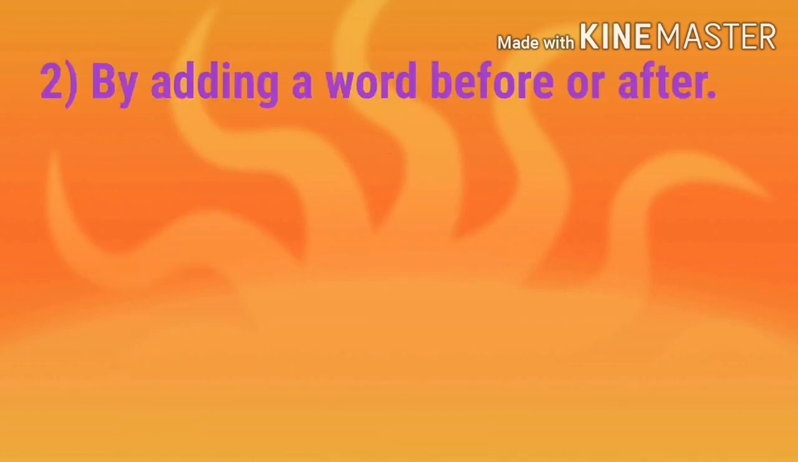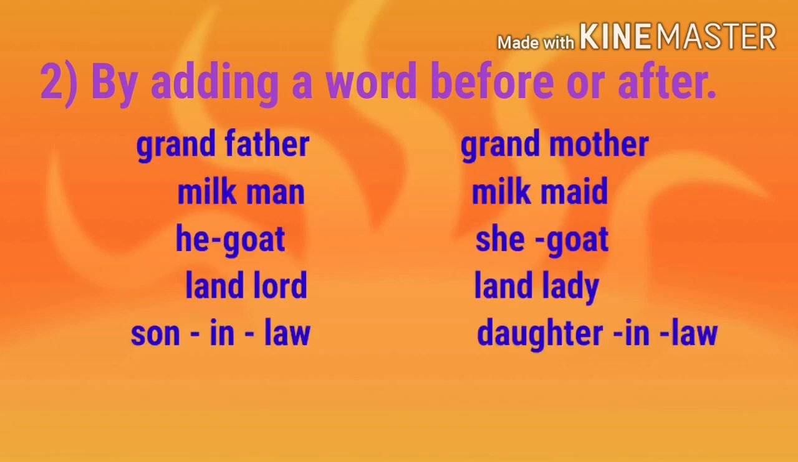Second one, by adding a word before or after. The feminine of a compound noun is formed by changing the part which shows the gender. Okay, let's see the example. First one, grandfather. Here, which one shows the gender?